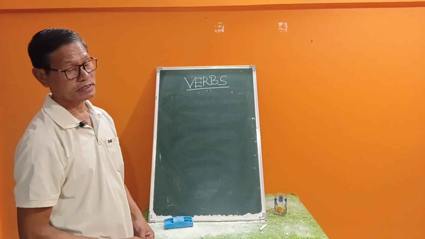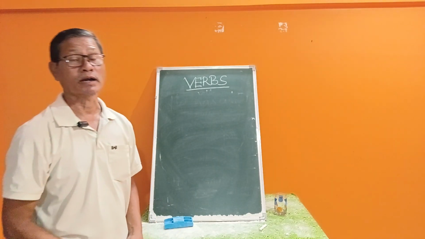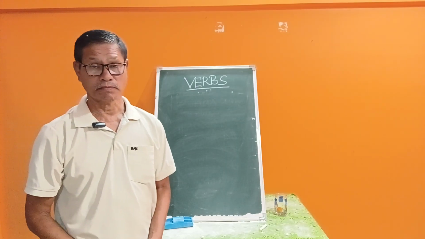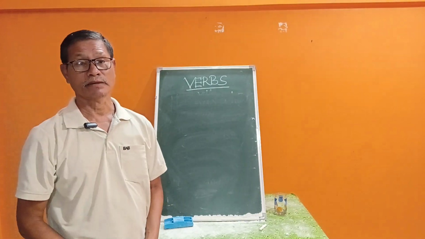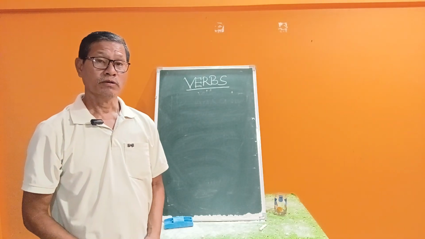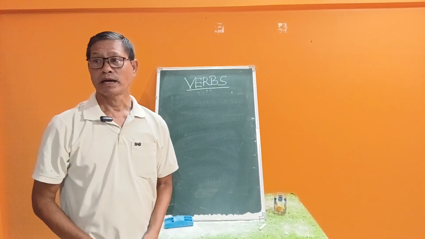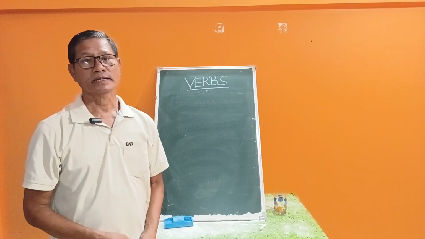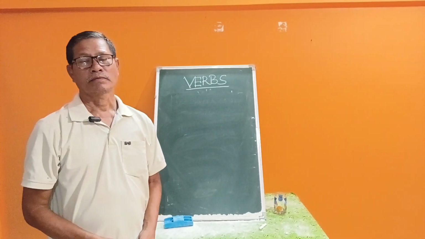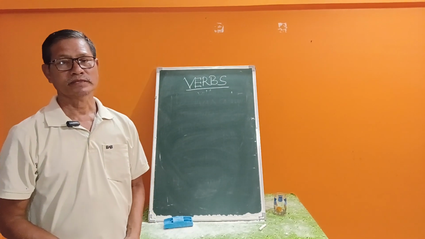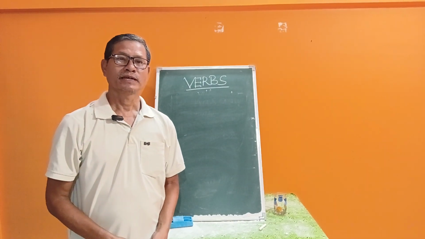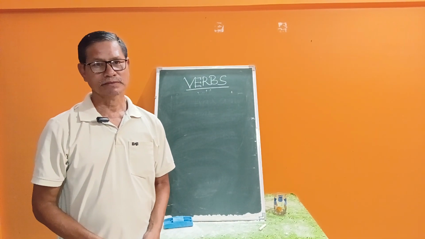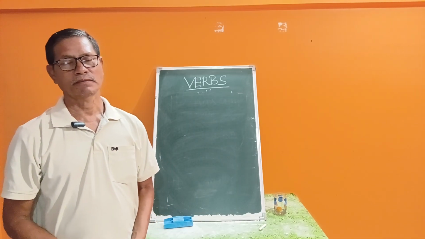But this is only the definition of the verb. We also have to know what the kinds of verb are. There are two types of verb: first, the auxiliary or helping verb, and second, the principal verb.